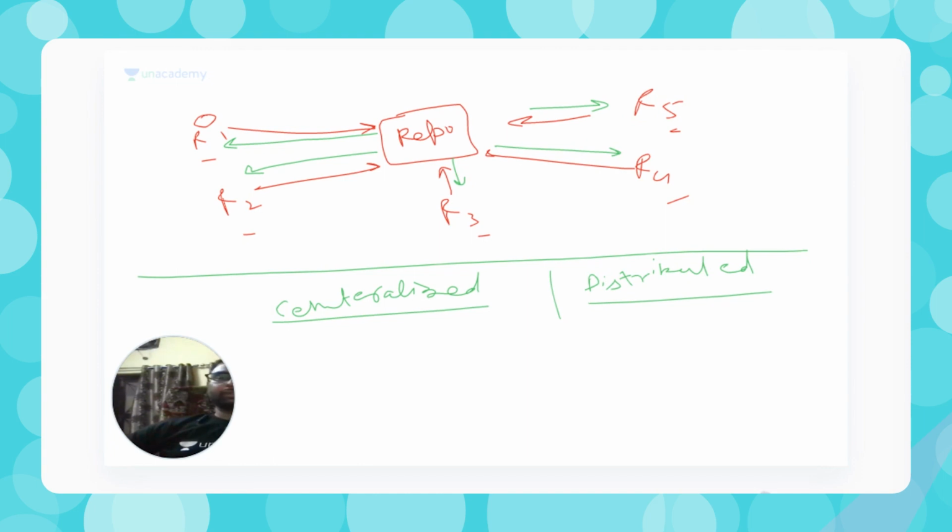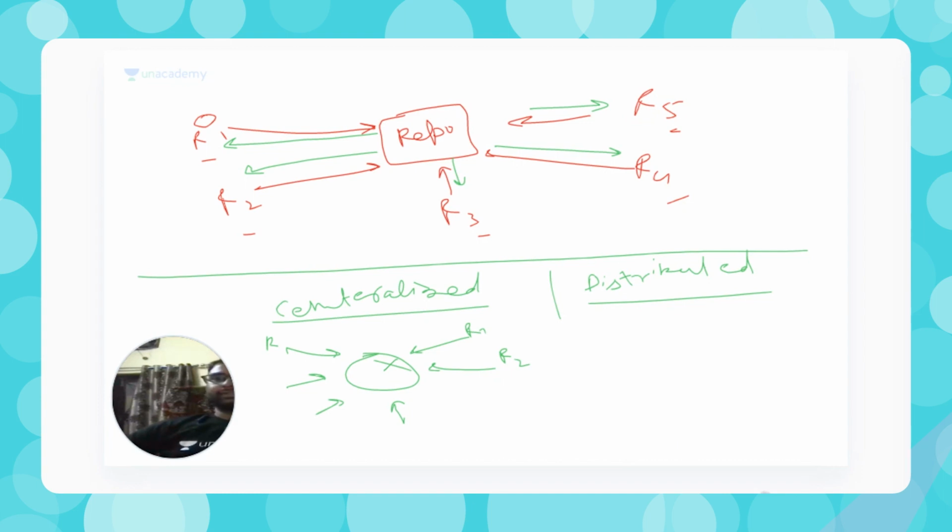there's a single place where all the code is lying, that you can call the repo, and everybody is communicating with this centralized code base. But here there is an issue, that is a single point of failure. What happens if this machine goes down? If this machine goes down, all people are going to lose access to this code, and everybody is going to forget what sort of code was there.